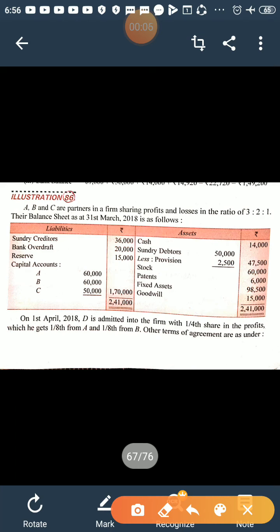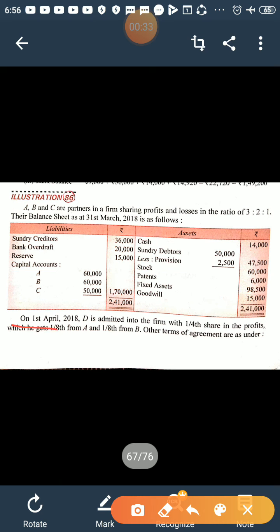Children, this is a long answer question. Whenever it is asked in the exam, it will be of 6 or 8 marks. So this question says A, B, and C are partners in a firm sharing profits and losses in the ratio of 3:2:1. Their balance sheet has been given.